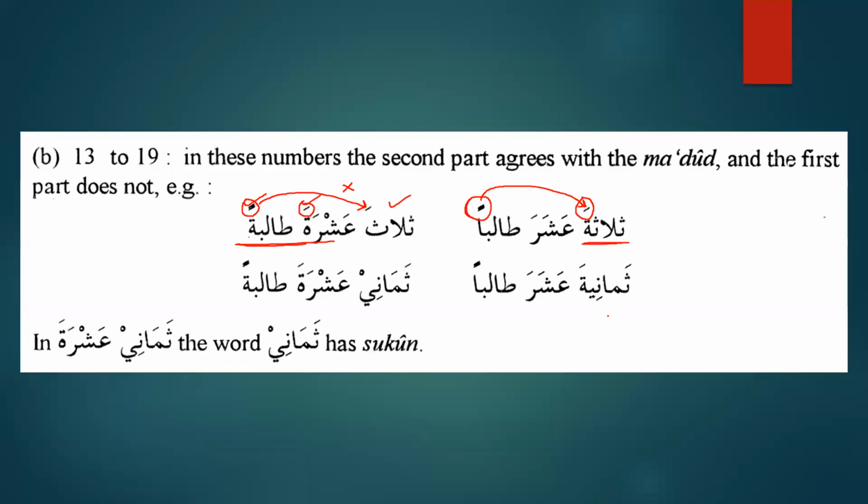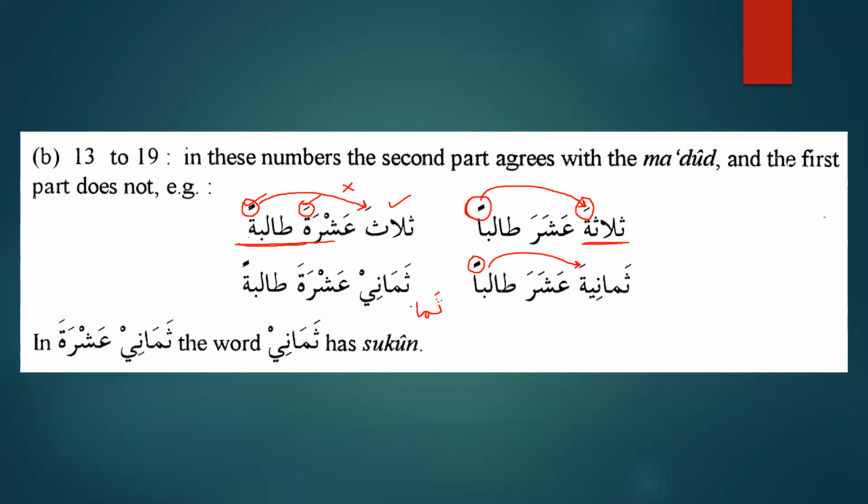Similarly, we want to say 14 masculine students. So we will say ثمانية عشر طالبا. So we can see Taliban is masculine, and the first part will be always feminine. But you want to say 18 feminine students. Now we know that thamani is basically thamanin, and this is ismul manqus. If you remember, it is what?